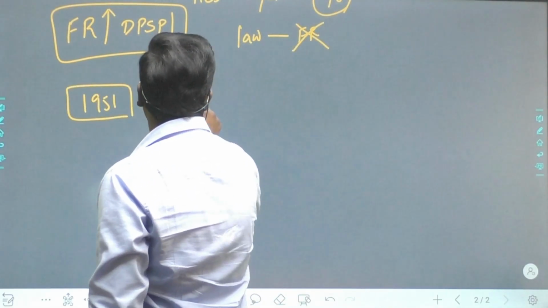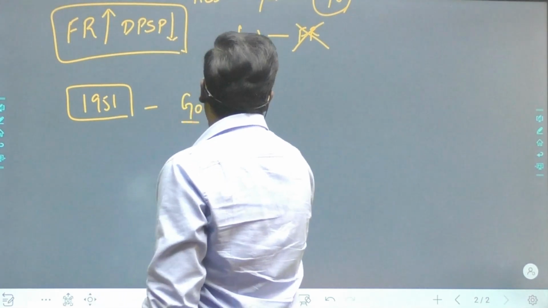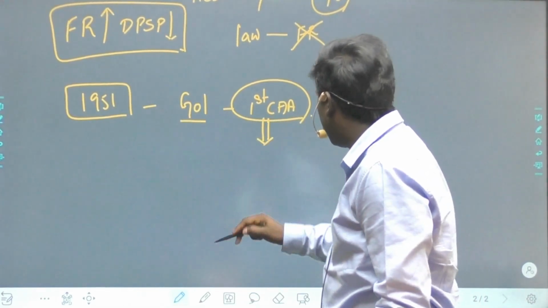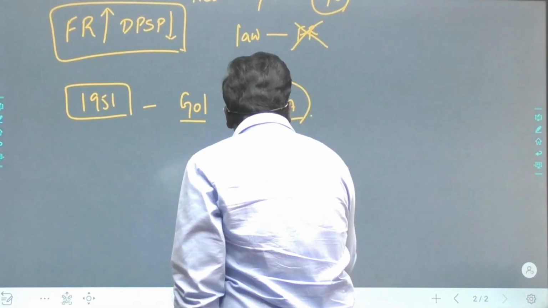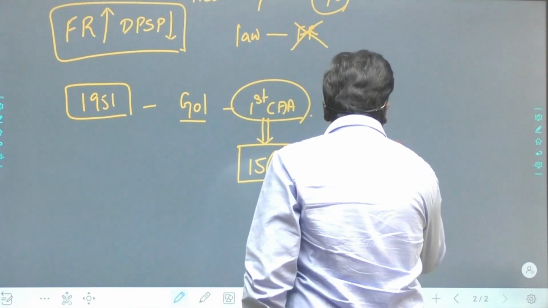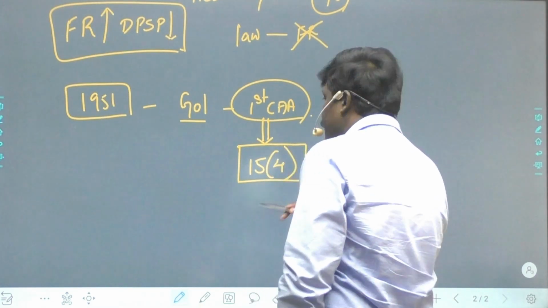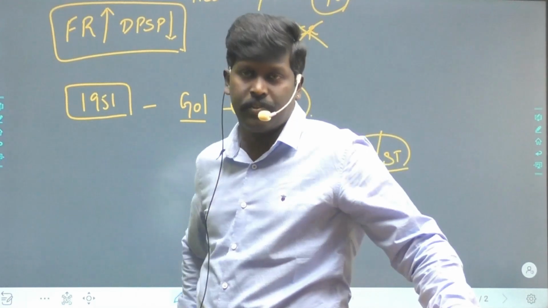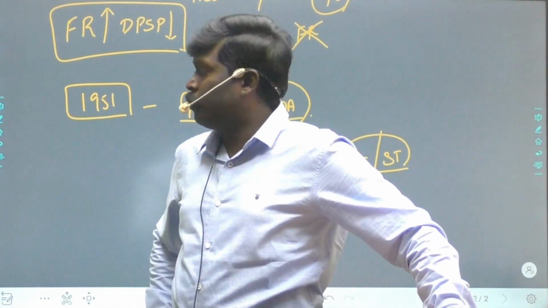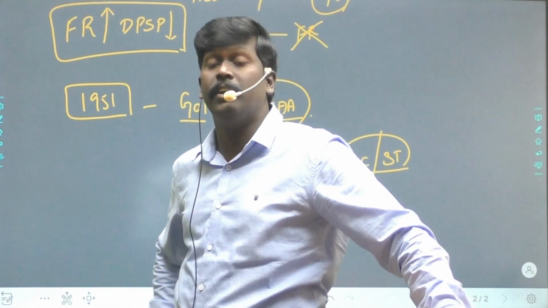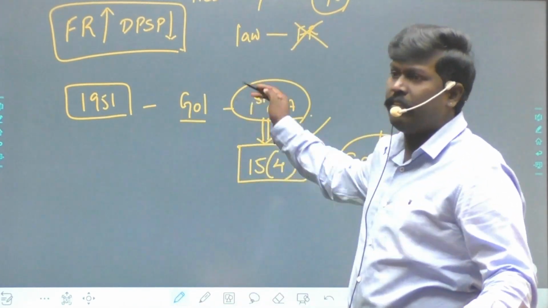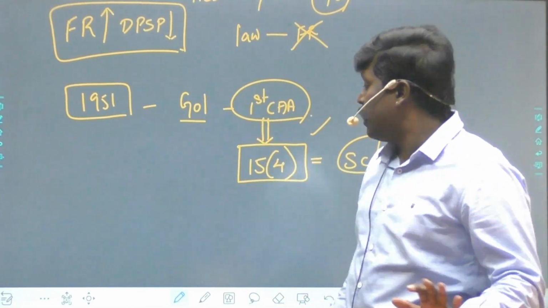And so, in 1951 the Government of India brought the first Constitutional Amendment Act. It was brought to include the provision called Article 15 Clause 4, which provides reservations to SCs, STs in all the educational institutions, excluding minority educational institutions. So the first Constitutional Amendment Act and Article 15 Clause 4 emerged in India. So this is one point. Now what is the next one we have?